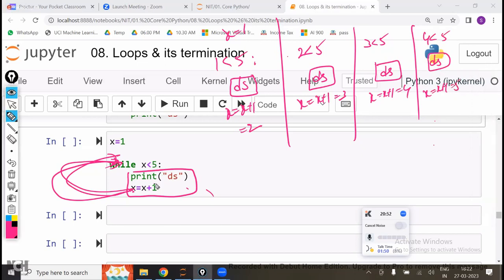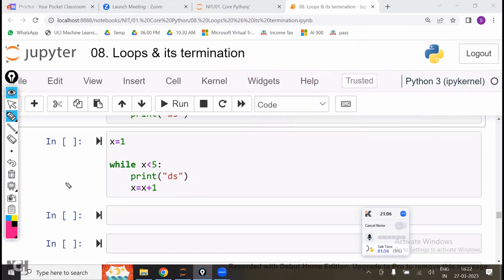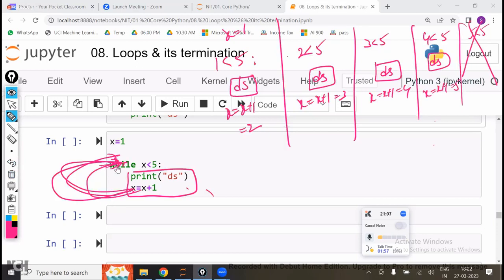Now again from here it will go back to here. This time 5 is less than 5. Is the condition true or not? So it will stop. The while loop will stop and it will come down below the while loop. What is there below the while loop? Nothing is there, so it is not going to do anything.